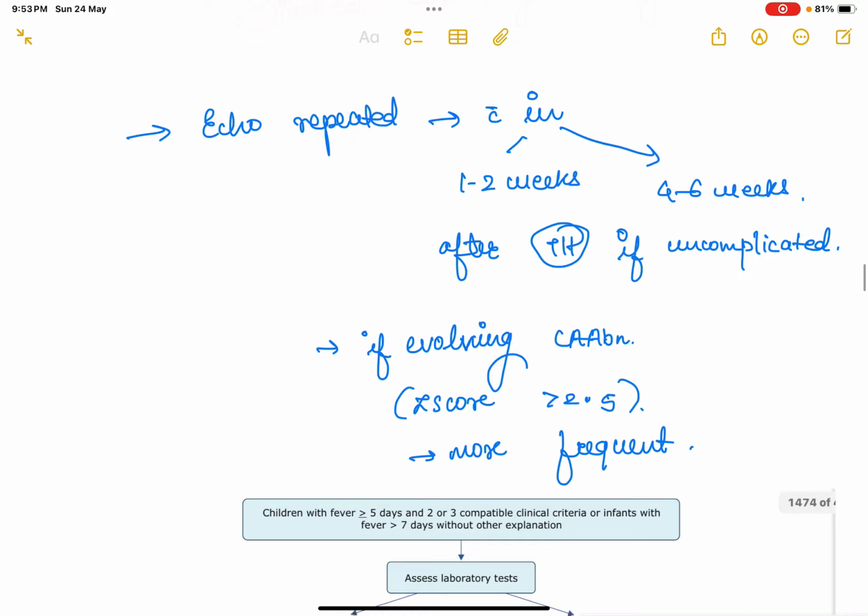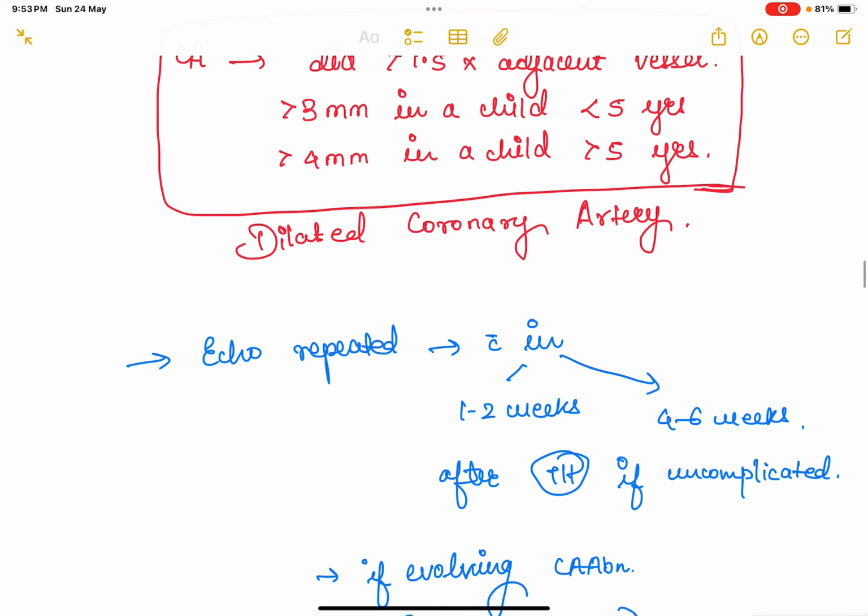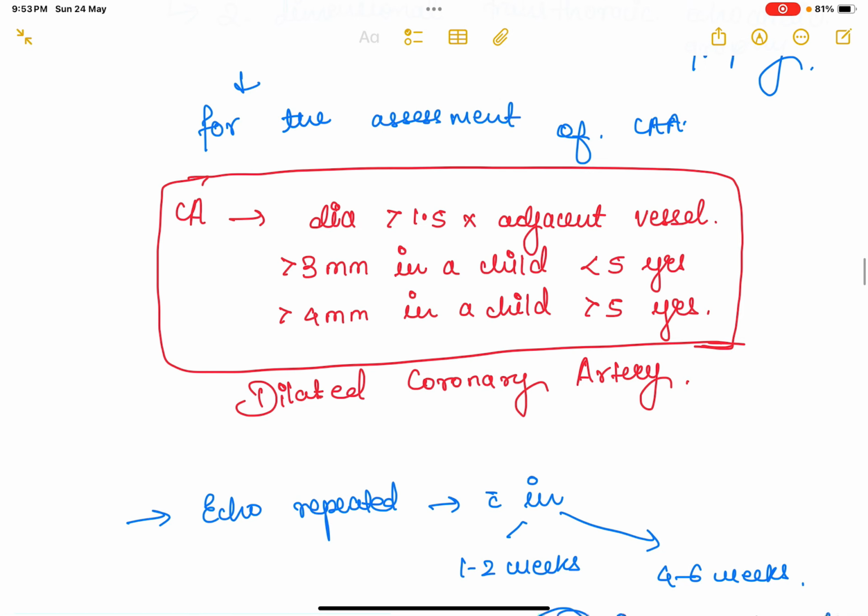Now, echo has to be repeated within 1 to 2 weeks or 4 to 6 weeks after the treatment. If it is an uncomplicated patient, then you would repeat the echo at 1 to 2 weeks or 4 to 6 weeks. But if there are evolving coronary artery abnormalities or a Z score more than 2.5, you will have to increase the frequency of your echo. Also, giant aneurysms are more than 8 mm with a Z score more than 10.